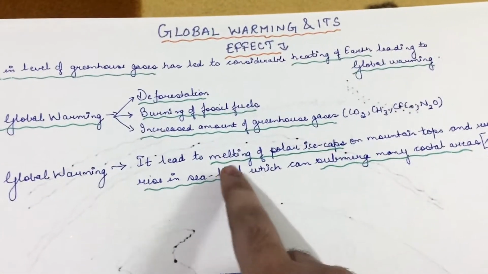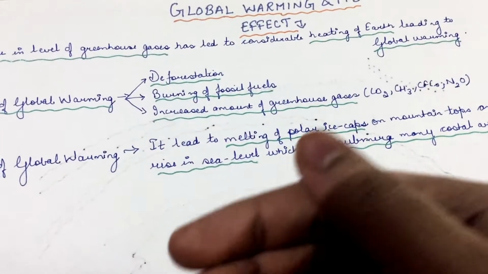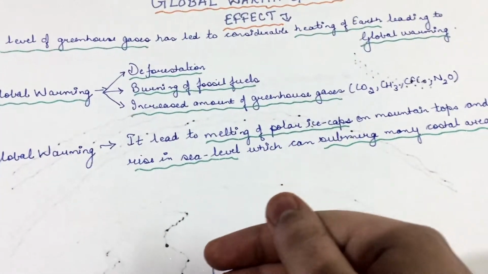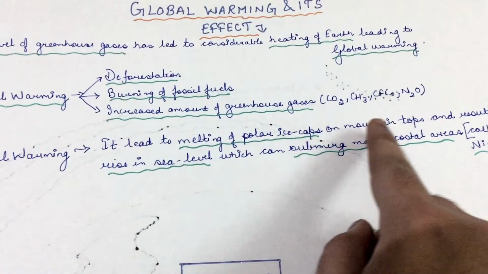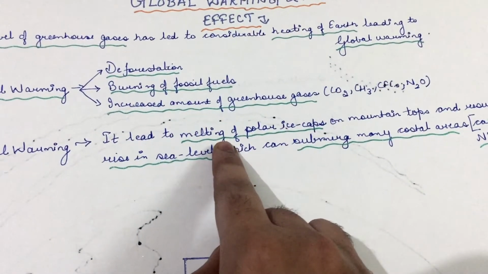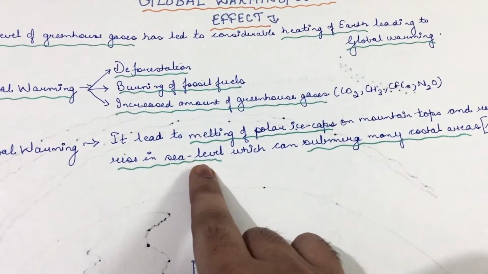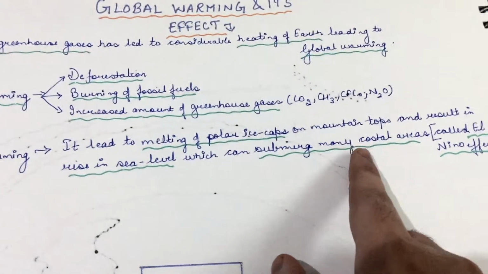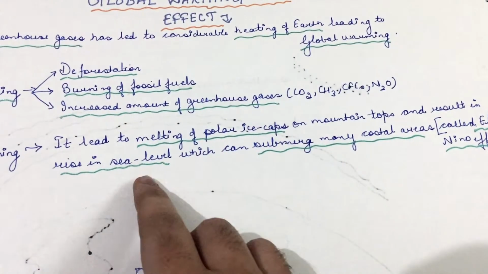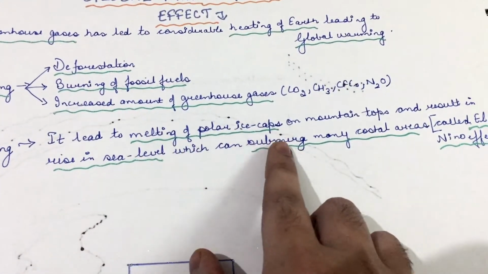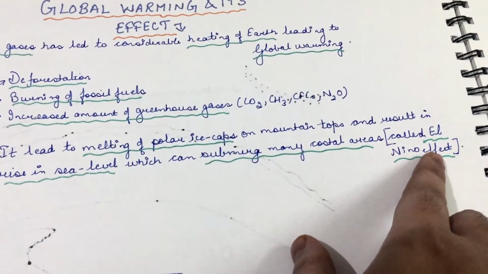So what would be the effect of global warming? In global warming, the average temperature of the earth rises beyond a certain limit. Because of the rise in temperature, there would be melting of polar ice caps and ice on mountain tops. This would lead to a rise in sea level and submerging of many coastal areas. This is called El Nino effect.